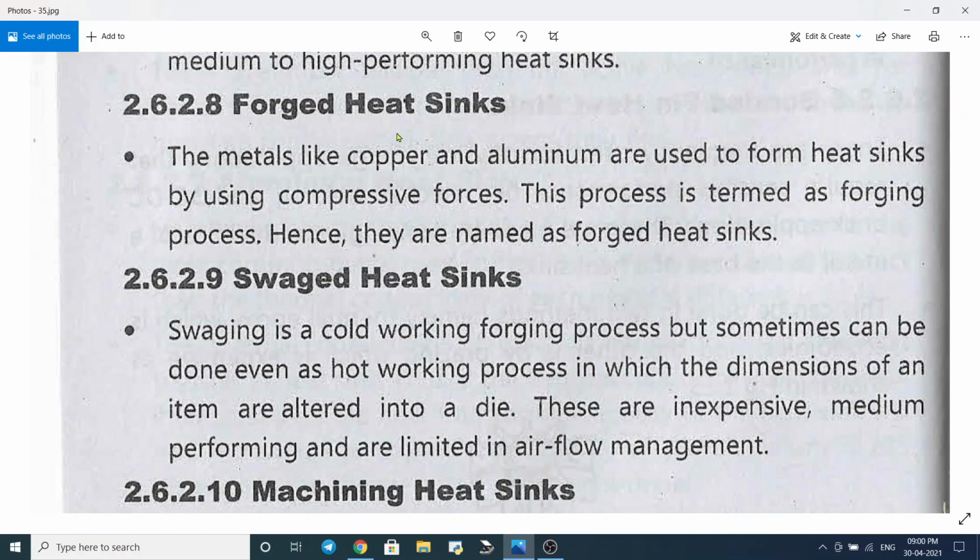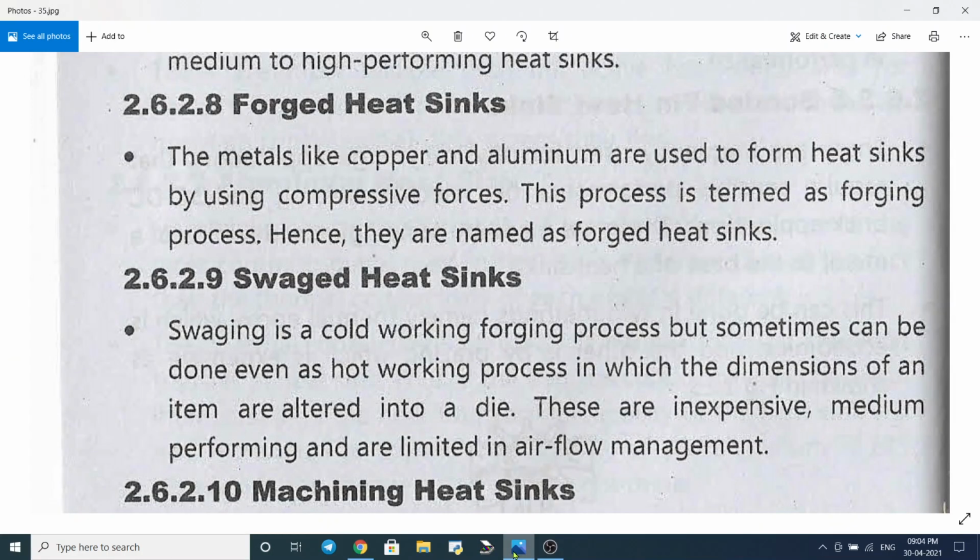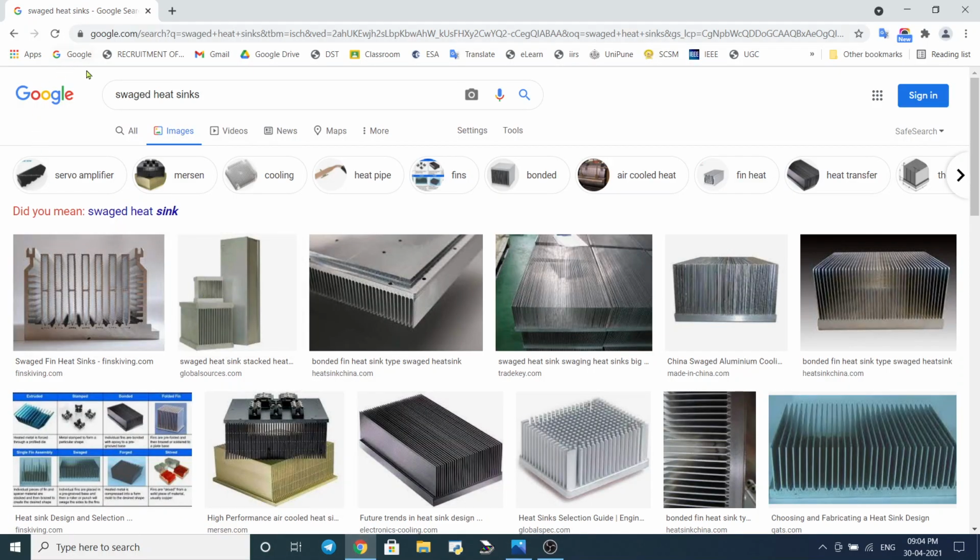Next type is forged heat sinks. The forged heat sinks look like this. These are the forged heat sinks. And the swaged heat sinks. See, these are the swaged heat sinks.